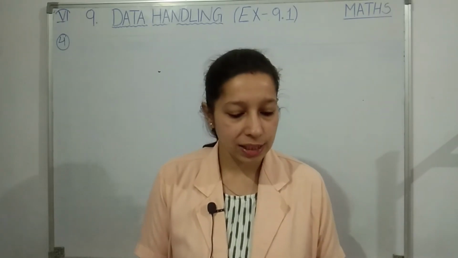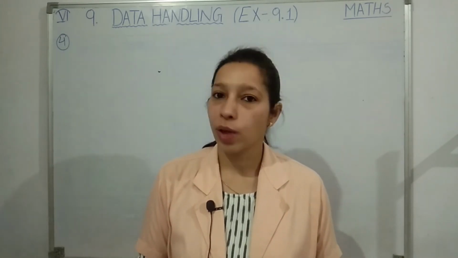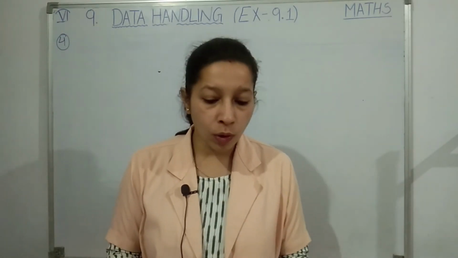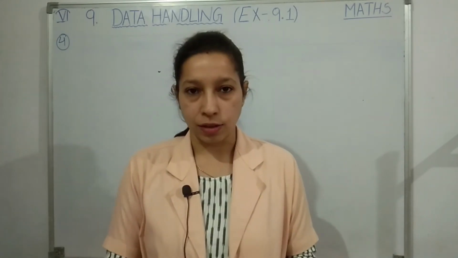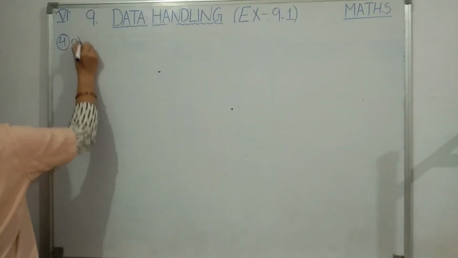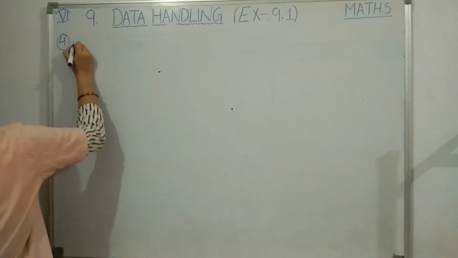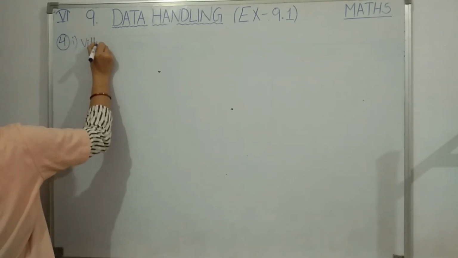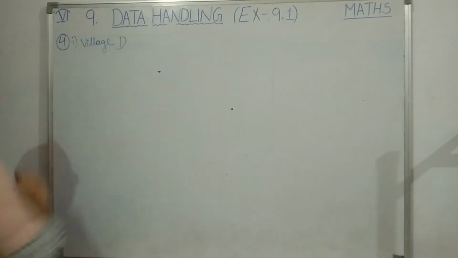We have observed. Now let us see the questions. First one: which village has the minimum number of tractors? So students, you can answer. For which village is the number of pictures of tractors less? Only for village D. We can see that village D has only 3 tractors. So the minimum number of tractors is in village D. So simply you are going to write the answer for the first point. I have written A mistakenly. First point: village D has the minimum number of tractors. If you want, you can write the whole sentence, that village D has the minimum number of tractors.